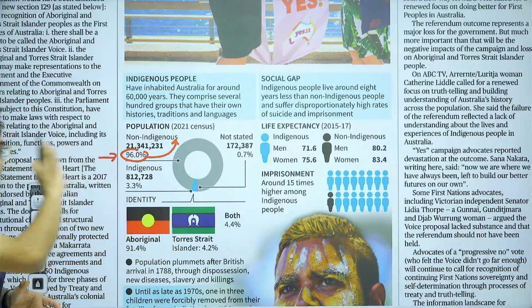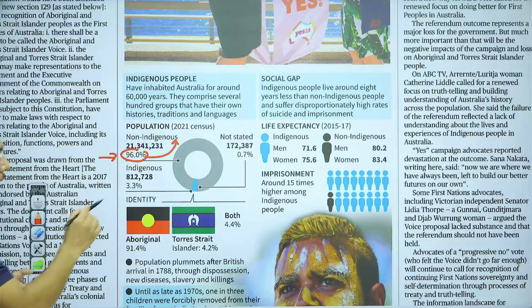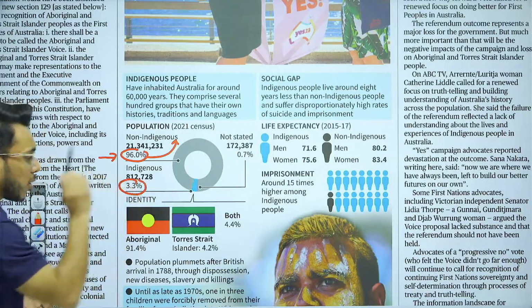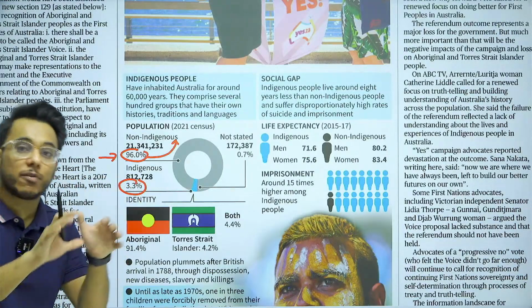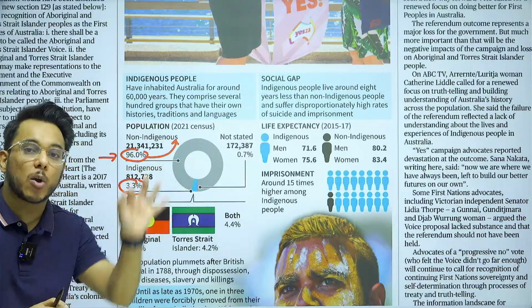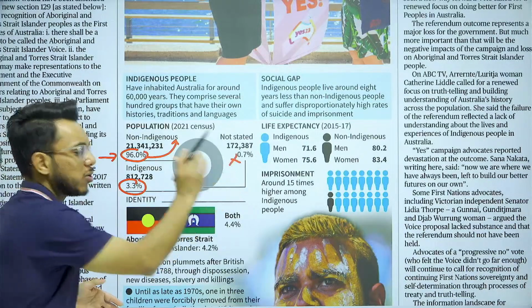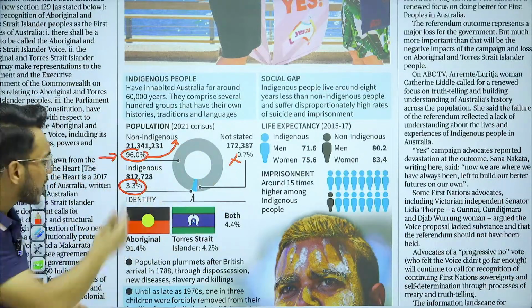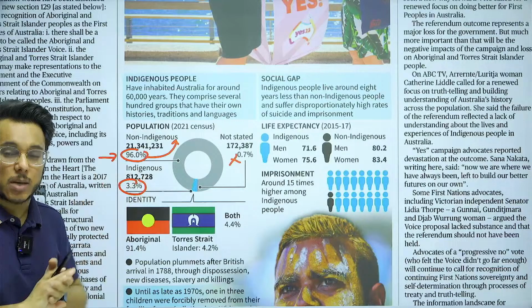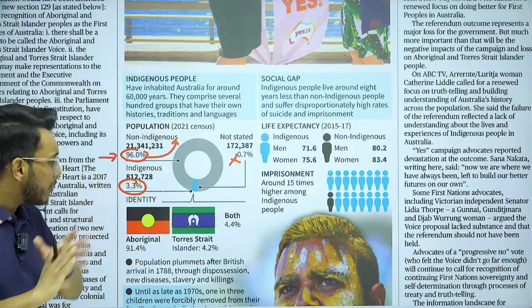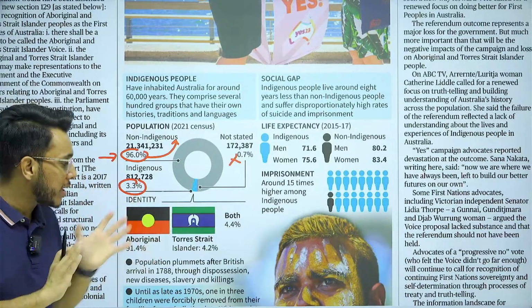96% people are non-indigenous, and around 3.3% of the population of Australia is indigenous people, native people, original inhabitants of Australia. 0.7% has not stated. So very clearly, more than 96% people are non-indigenous, around 3.3% are indigenous, original natives.